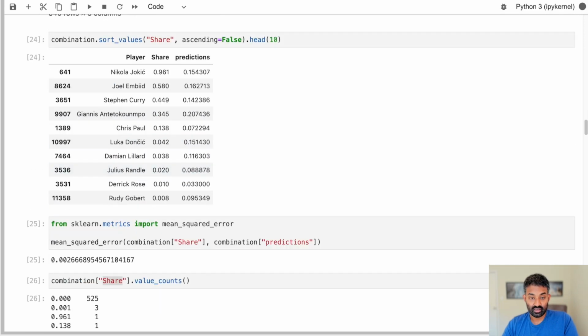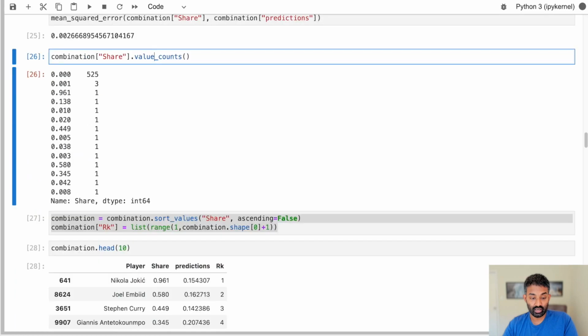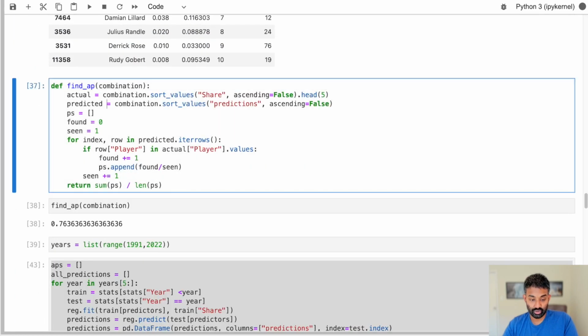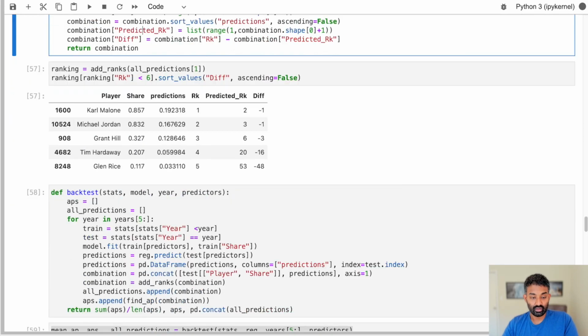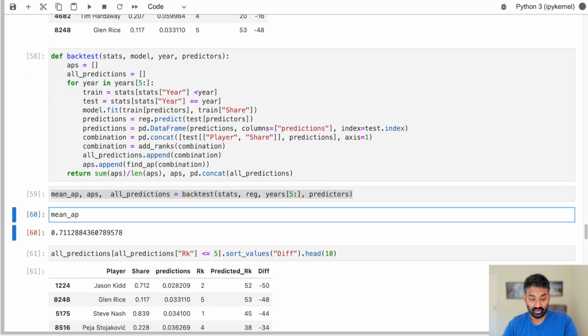Then we did some diagnostics to figure out what a good error metric should be. And we eventually ended up with average precision and mean average precision as that error metric. Then we used that to create a backtesting model that could test across several years. So train and test on several different years. And we used that to get a single error metric for all of those years.